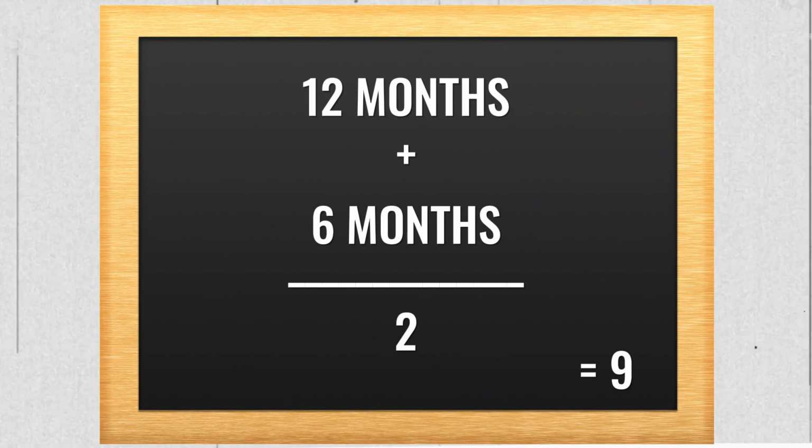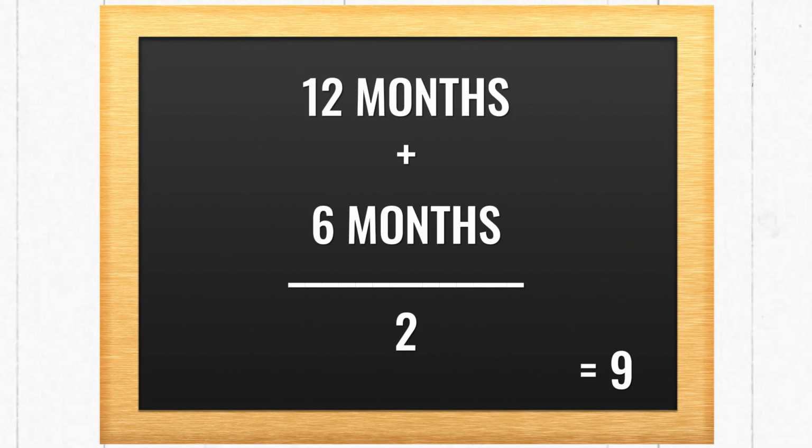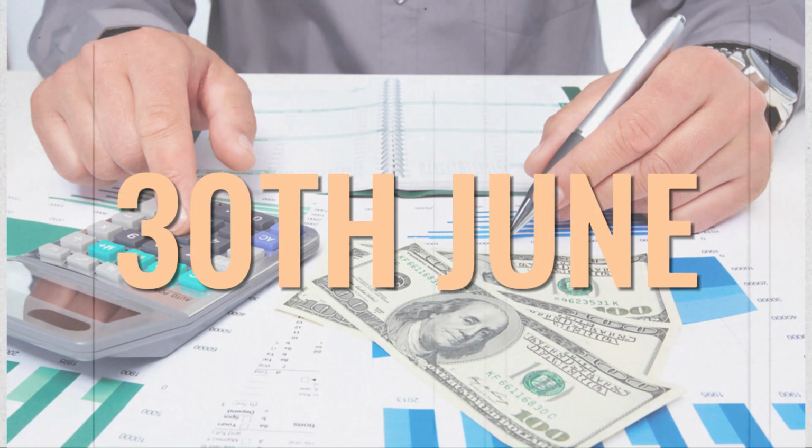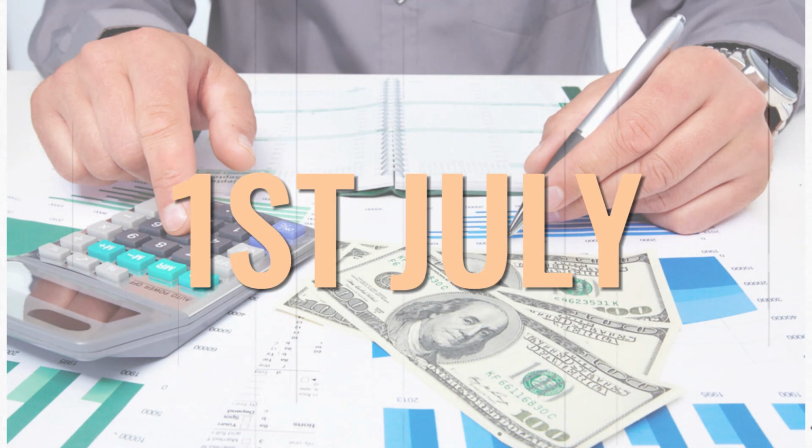Now let's come to the second type of variation under this, that is the partner may withdraw the amount in the middle of every half year. Now just tell me, what shall be the middle of every half year? The half year starts from April and it ends on September 30th. So it's basically April, May, June, July, August and September. So the mid of it will be either 30th June or else 1st July. It's one and the same thing. So let's assume it to be 1st of July.